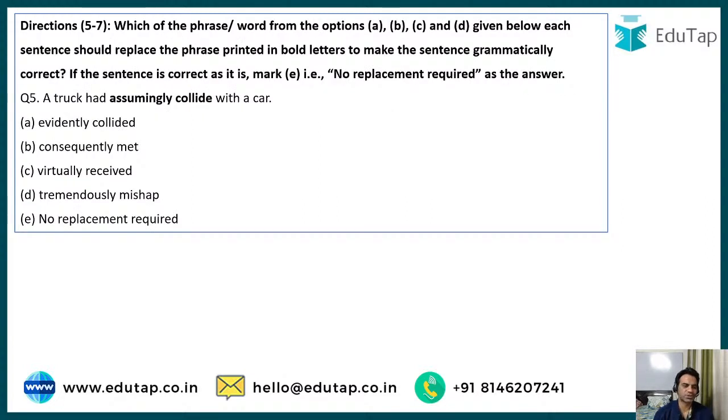All right, moving on to question number 5. Now, what do we have to do here? Let's read the instructions first. Which of the phrase or word from the options A, B, C, D given below, each sentence should replace the phrase printed in bold letters to make the sentence grammatically correct? If the sentence is correct as it is, mark E, that is no replacement required. This is basically 3 questions on sentence improvement. A truck had assumingly collided with a car. We have to find the correct replacement for assumingly collide. A truck had evidently collided, consequently met, virtually received, or tremendously mishap with a car.